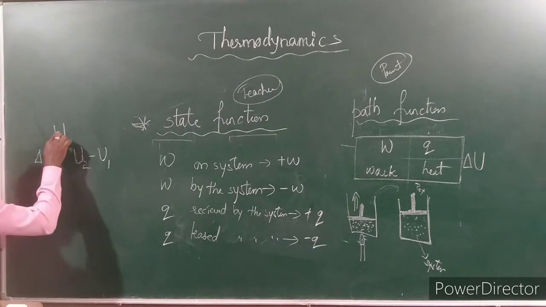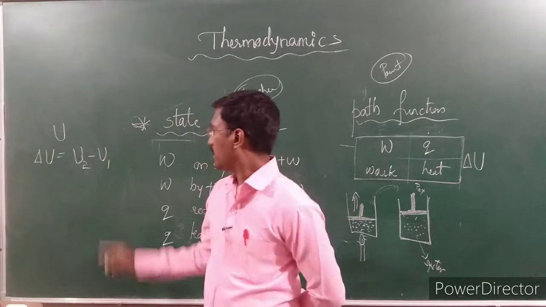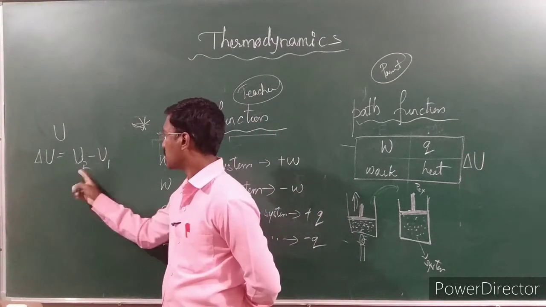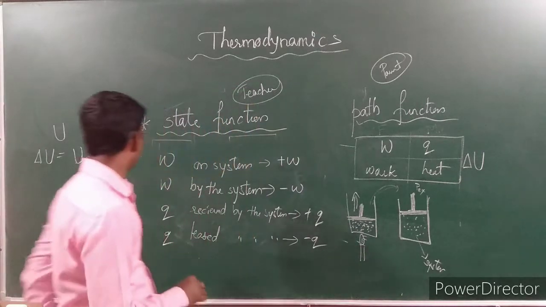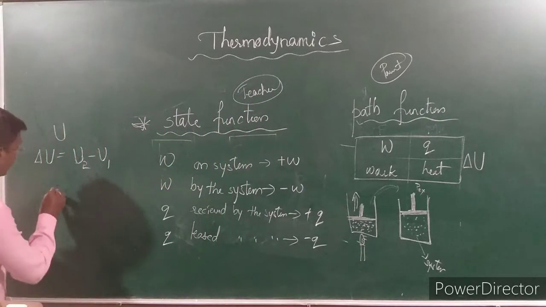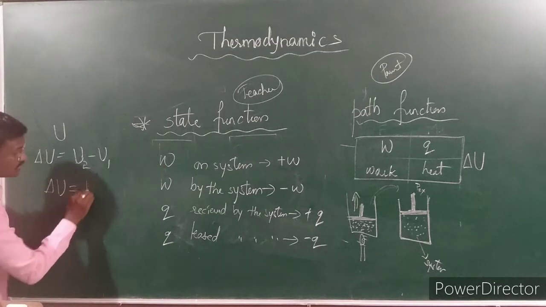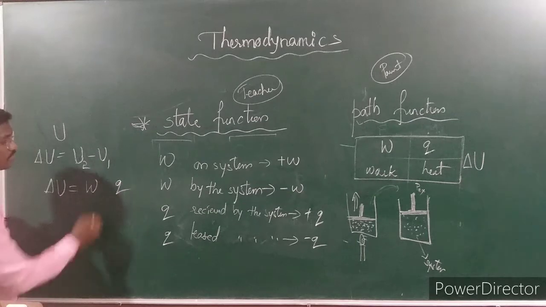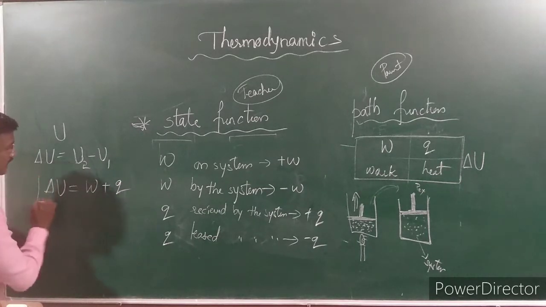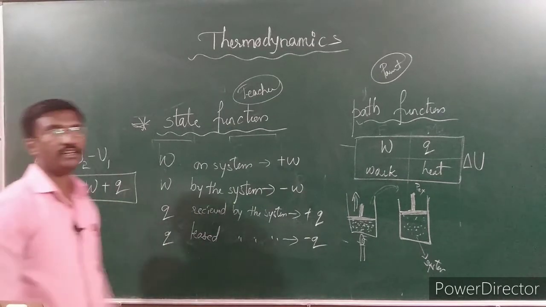U is internal energy. Delta U indicates the change in the internal energy, the difference between the initial and final state internal energy. So here the change in the internal energy can be derived by observing the work done and transformation of heat. Together, it is called the change in the internal energy.